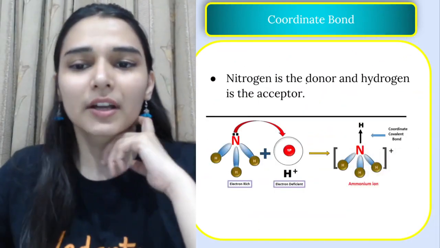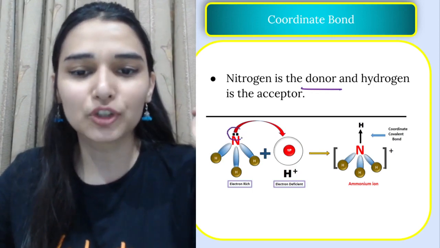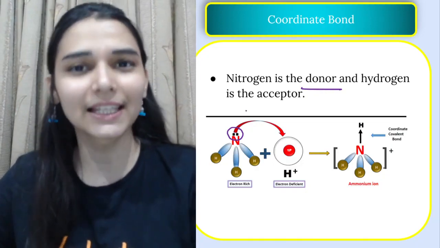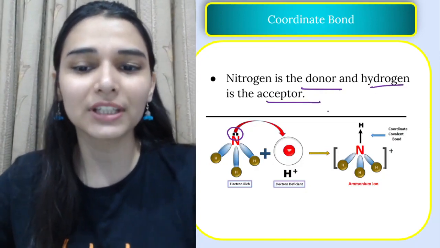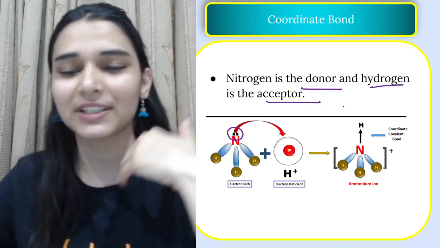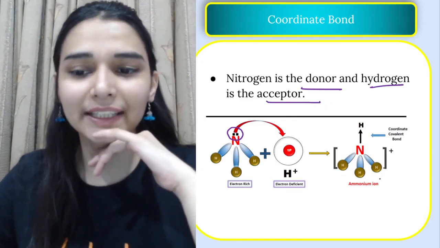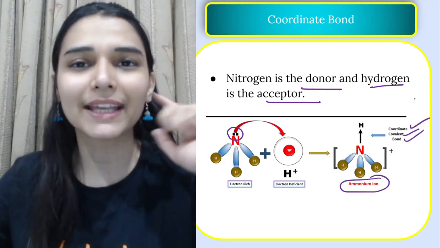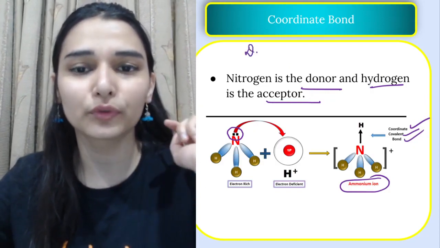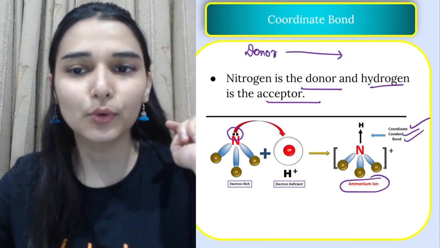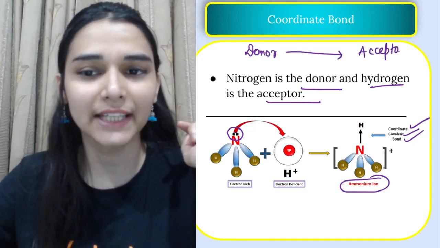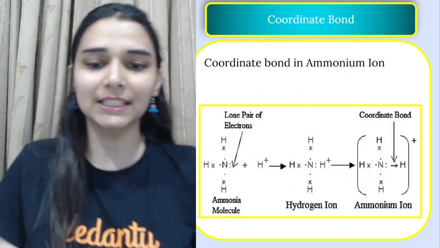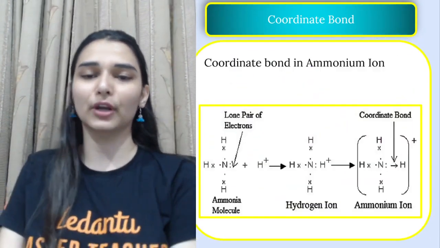So यहाँ पर देखो, nitrogen is the donor because nitrogen is donating its lone pair one-sided. Not complete donation is happening, still it is in the sharing vicinity, and hydrogen is, because one-sided acceptance is happening, the acceptor. And finally we get ammonium ion, which has a coordinate covalent bond. Arrow कैसे दिखाओगे? Arrow always has to be shown from the direction of donor to the acceptor. ठीक है, just like this arrow you would be showing. So you can understand the formation, the diagram, the whole in detail is explained here. If you don't understand it from this one, you can see this.